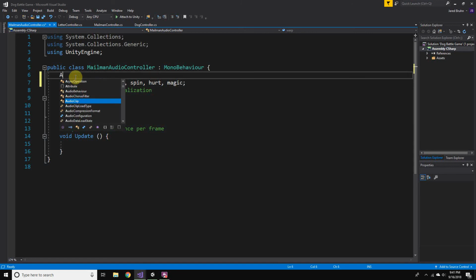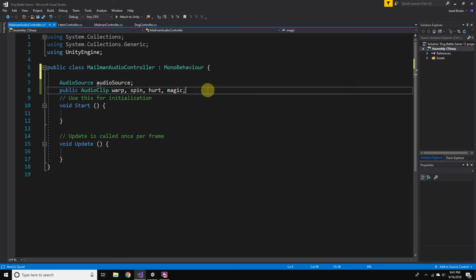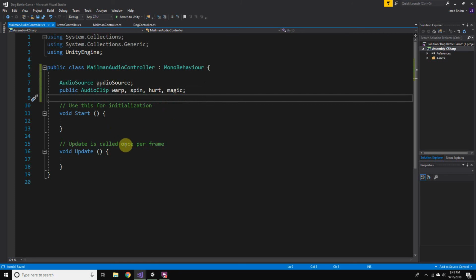We also have to declare an audio source, and I just do that lowercase audio source like that. Space this out just so we can see it a little bit better.